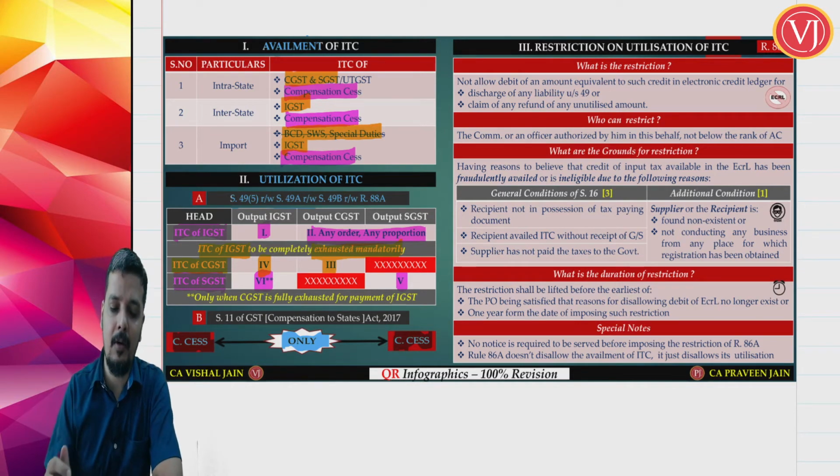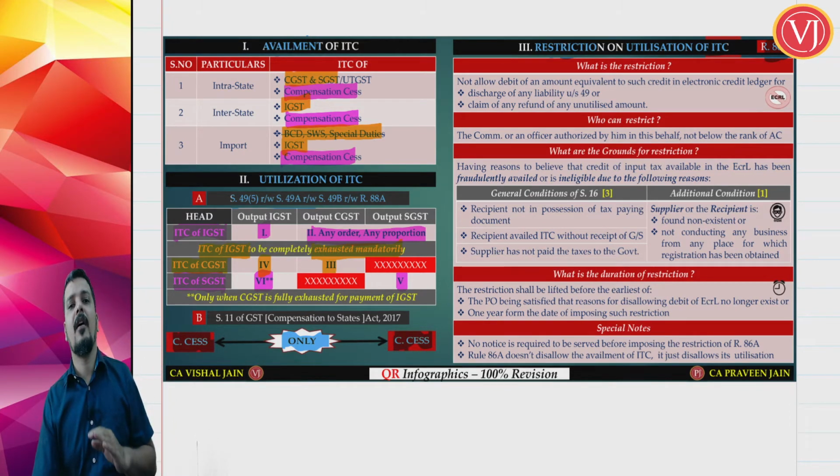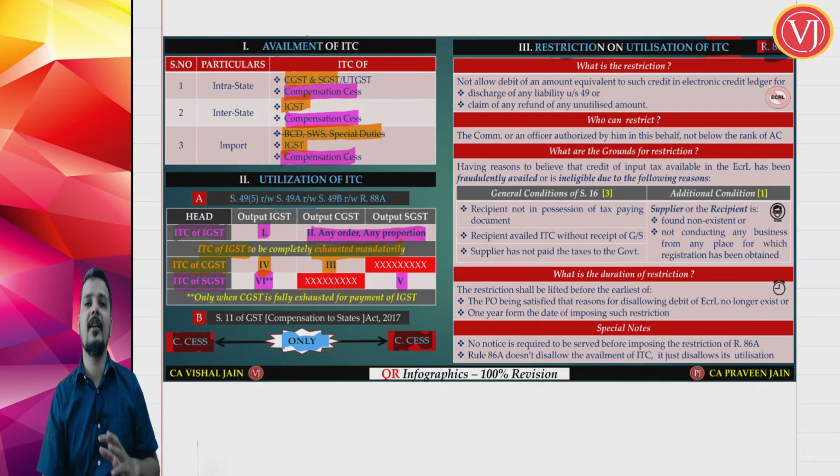Now this utilization is thoroughly over. Let us talk about restriction on utilization of ITC. Friends, it is a special provision, Rule 86A, restriction on utilization of ITC, which means officers are not telling that you cannot take ITC. You can still take ITC, but you cannot use it.